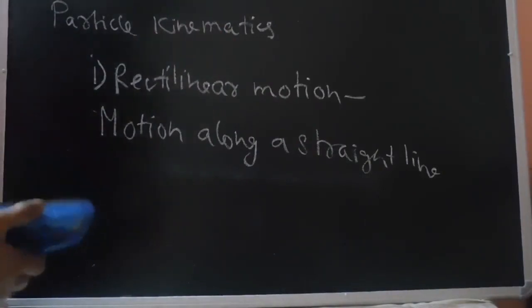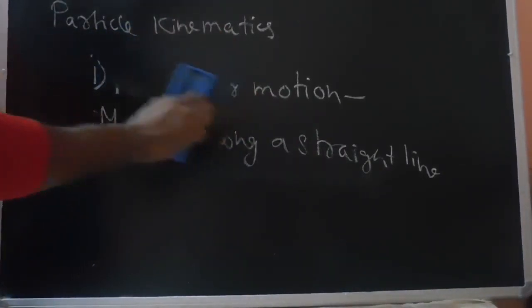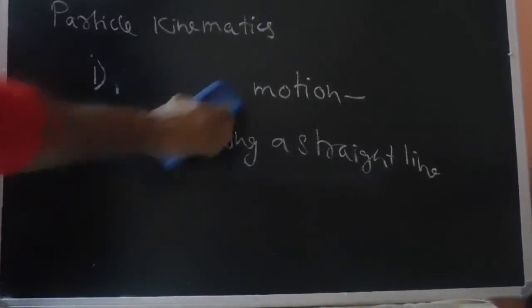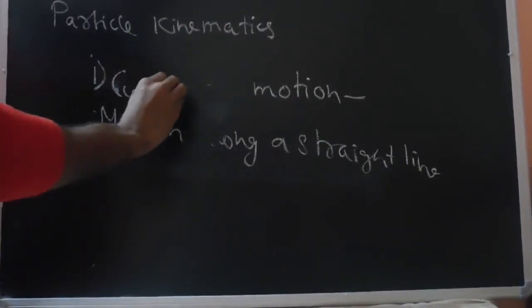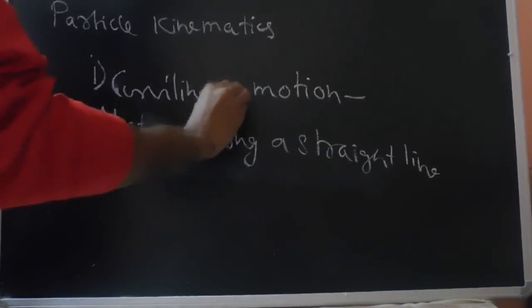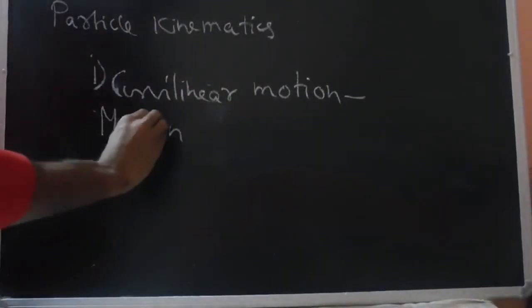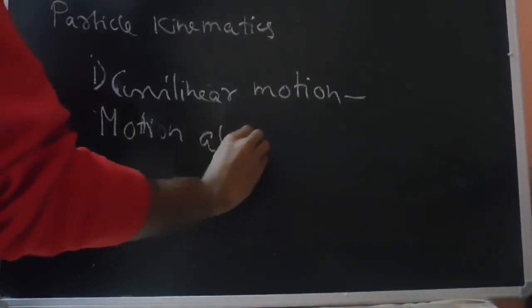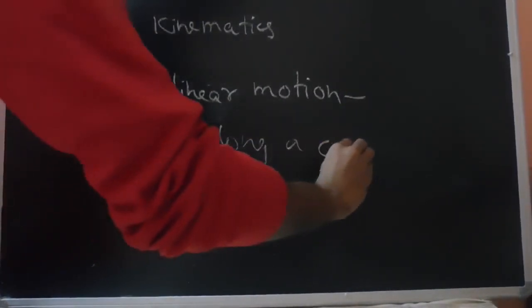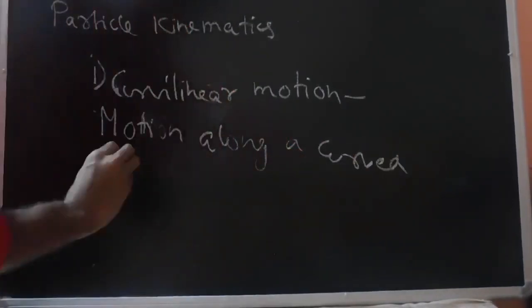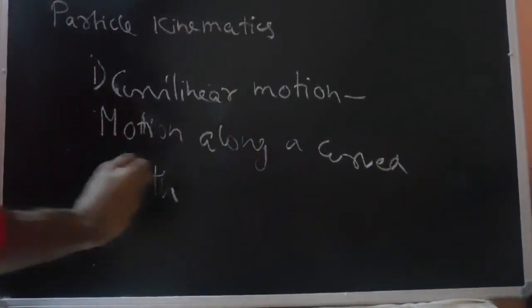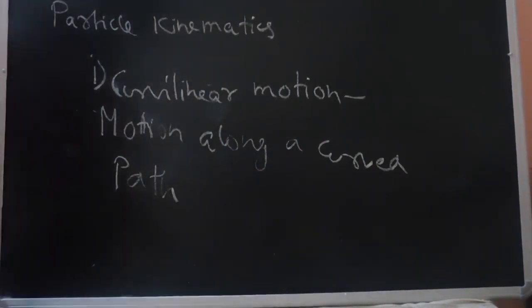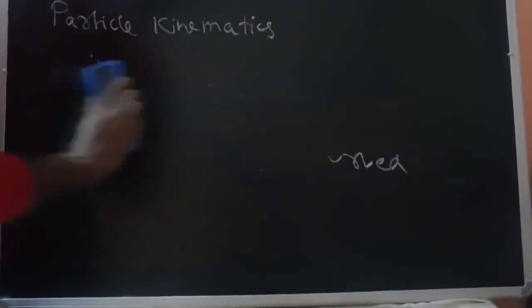Then what do we understand by curvilinear motion? If the object moves along a curved trajectory, along a curved path, then the motion is called curvilinear motion. In this lecture today we will cover rectilinear motion, that is, motion along a straight line. So let's start.